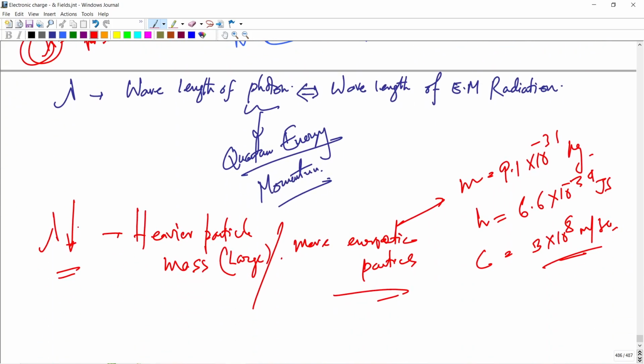If you know the velocity, mass into velocity gives the momentum, and you put the momentum value here to calculate the wavelength lambda. That's a very easy concept. With the help of a calculator, you can calculate it and put the value in the comment section.